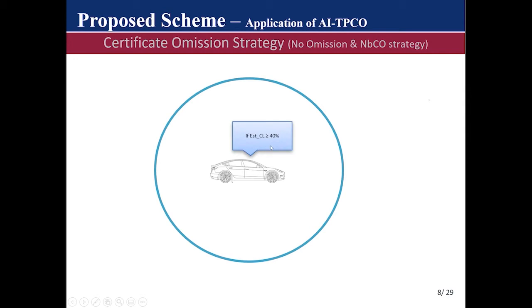But in the situation where the vehicle estimates the channel load and it is above 40%, the vehicle will immediately switch to a neighbor-based certificate omission strategy, where it omits certificates from its beacons until it identifies a new vehicle within its communication range. Then it will update its neighboring table and attach a certificate to the next beacon it sends out, with the expectation that the new vehicle within communication range will cache this certificate in memory, and in so doing, it can omit it in subsequent communications.